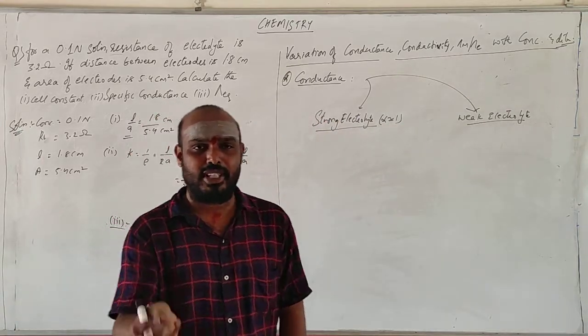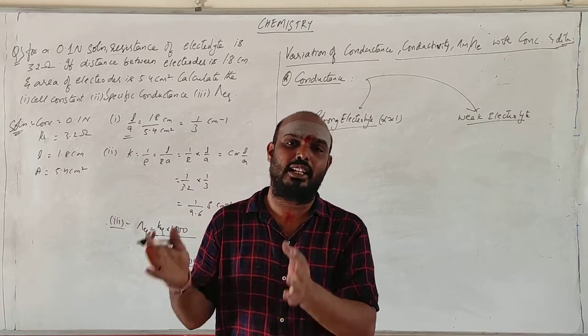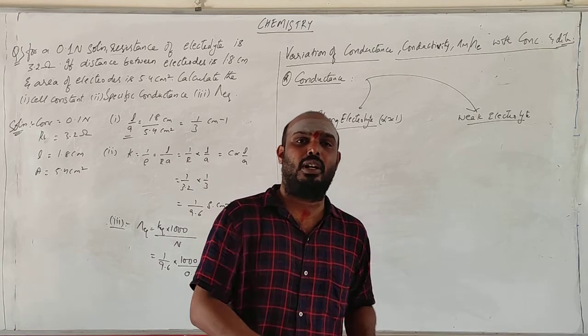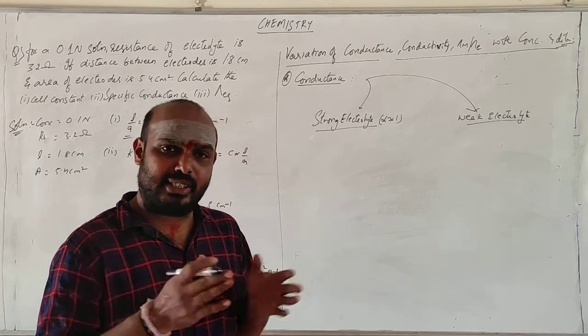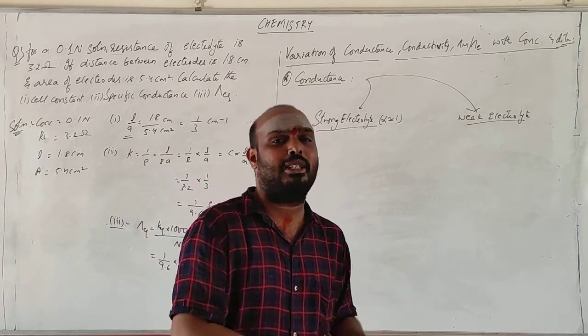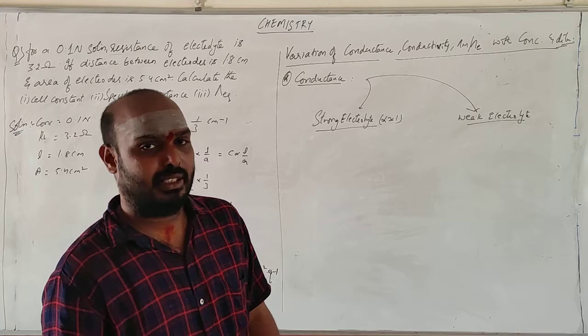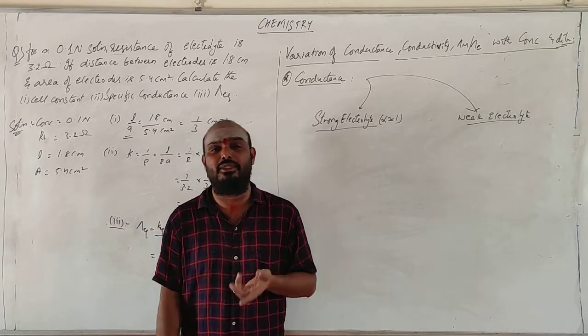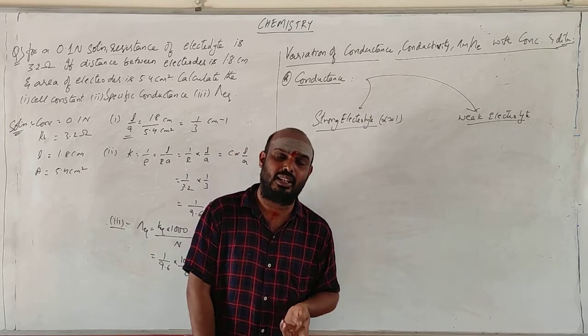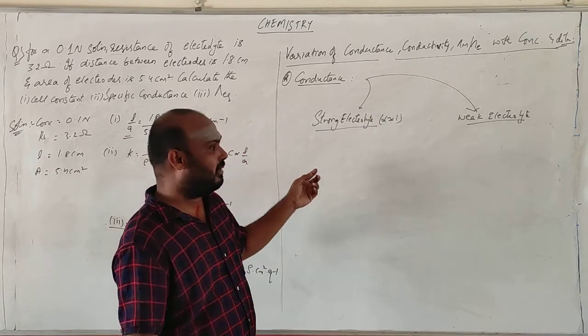Strong electrolyte, suppose you take NaCl, and if you take 100 molecules of NaCl and add to water, you will be getting 100 Na plus and 100 Cl minus. Means entire dissociation: how many molecules you are taking, that many molecules are getting dissociated. The degree of dissociation is very high, and that one is called a strong electrolyte.